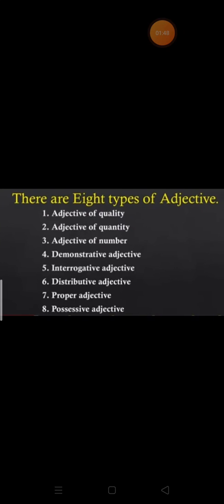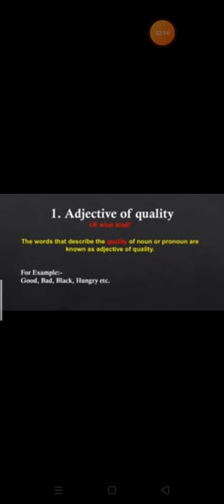Now, if we talk about types of adjectives, there are 8 types of adjectives. The first one is adjective of quality, then adjective of quantity, adjective of number, demonstrative, interrogative, distributive, proper, and possessive. Children, in this video, we will learn these types one by one. Coming to the first one, we have adjective of quality.